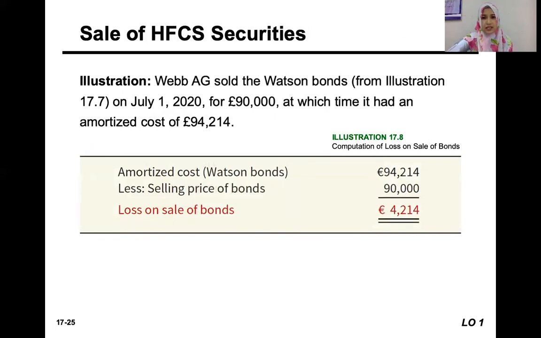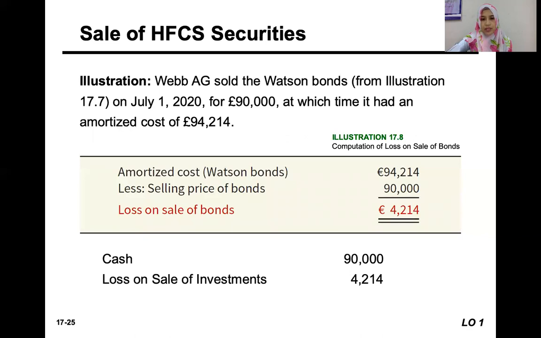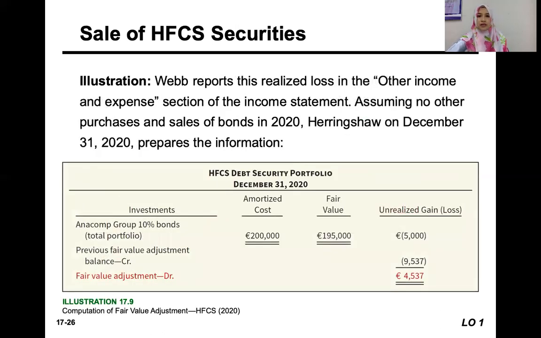Okay, let's say the company sells the Watson bonds on July 1st, 2020 for 90,000. And the amortized cost at that time is 94,214. So the amortized cost is more than the selling price, which means we get a loss on the sale of the bond of 4,214. Okay, so we debit cash 90,000, we debit loss on sale of investment, and we credit debt investments at the amortized cost, to close down that investment account.